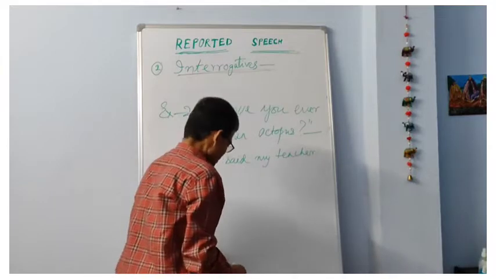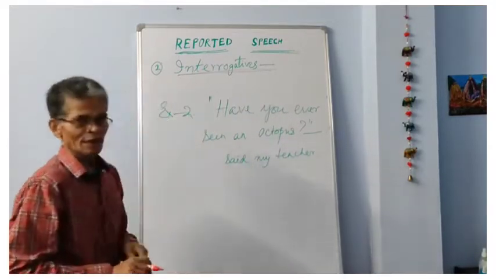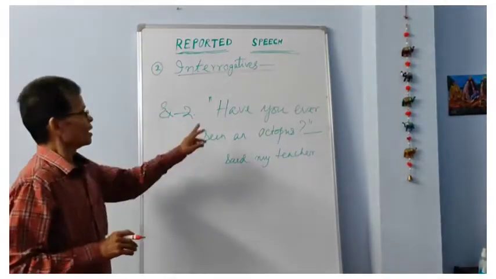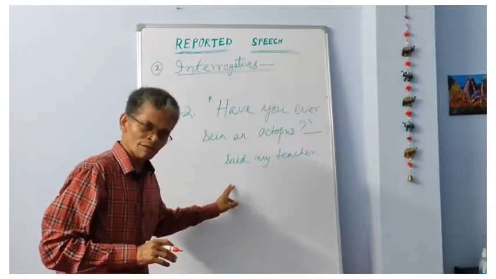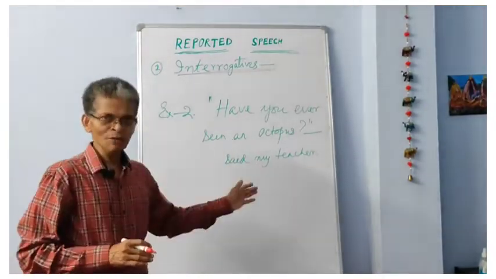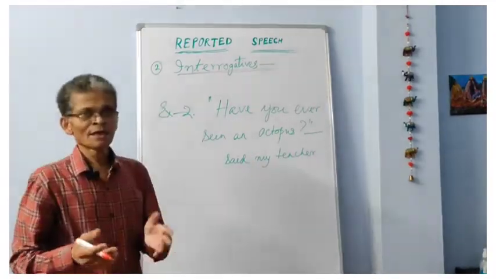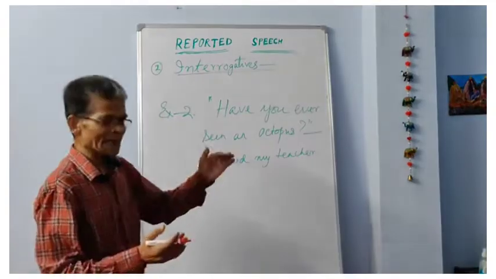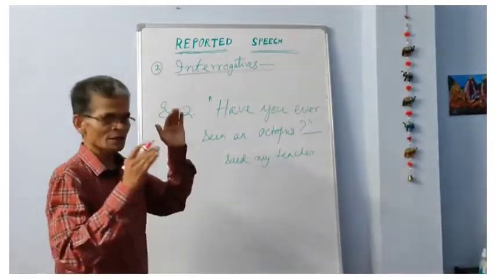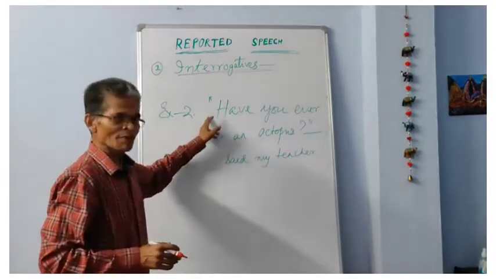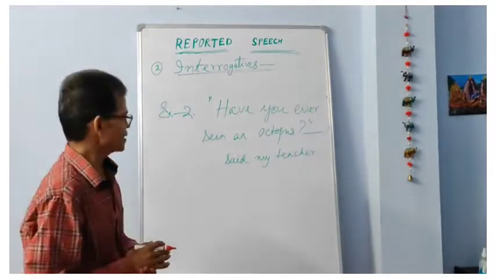Okay. Now you see, in the first example I used what? The third person, the reporting verb at the beginning and the reported statement at the second side. Now here I have reversed the case. I have used the reported statement, the statement within inverted commas, first, followed by the person about whom I am telling you.